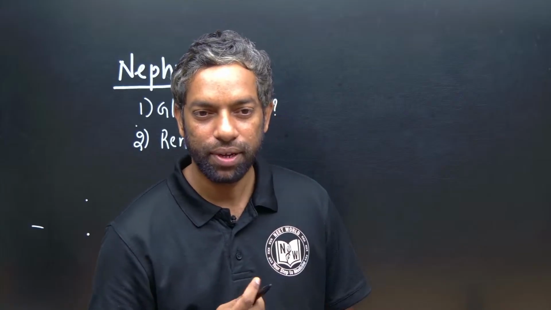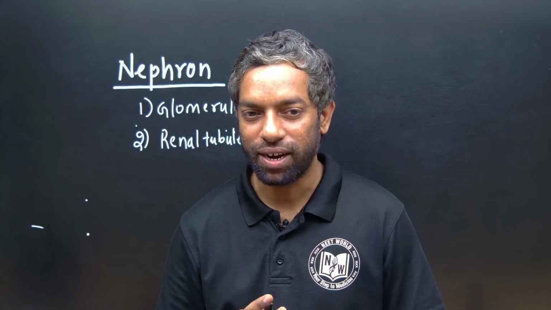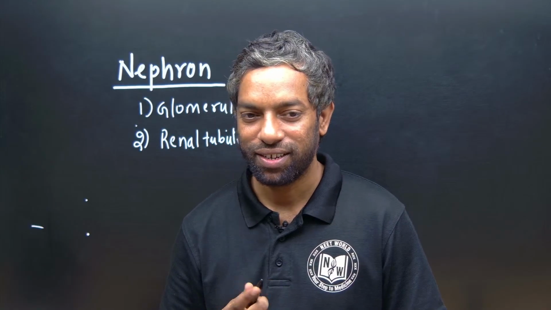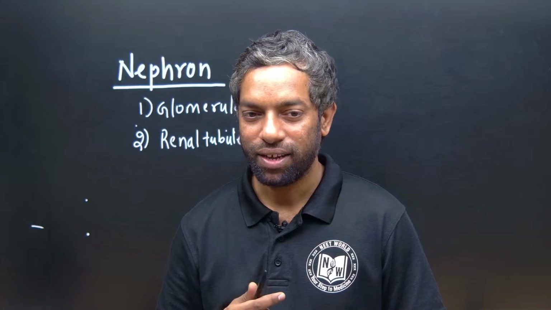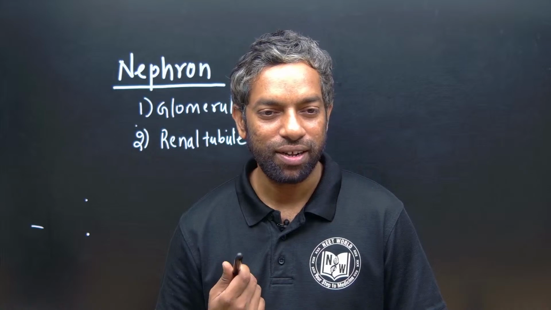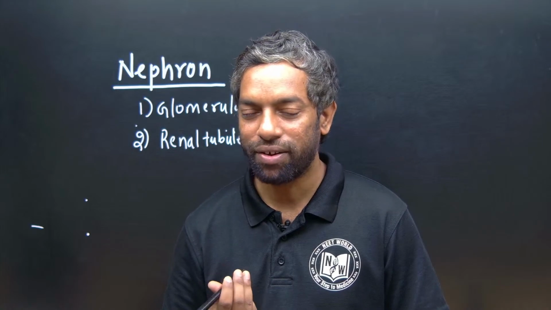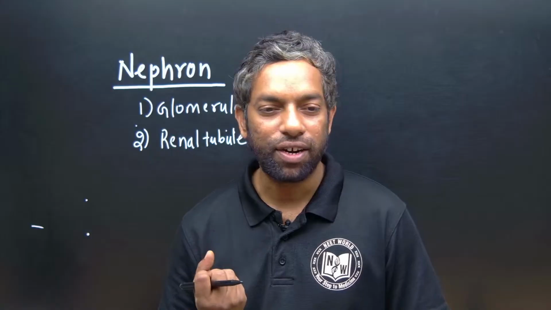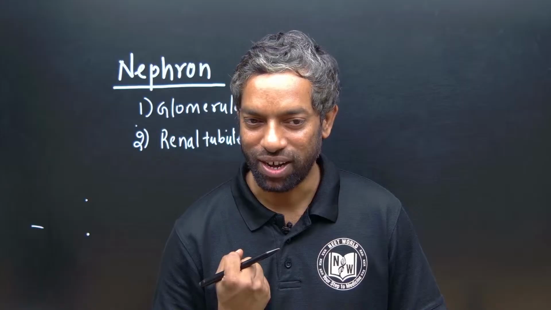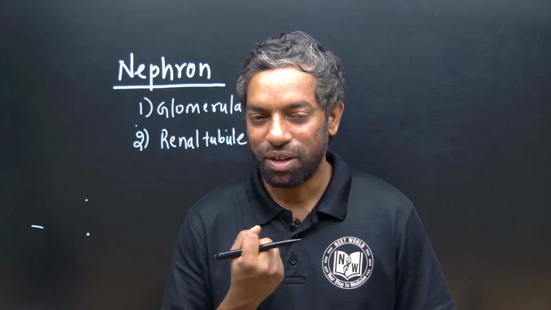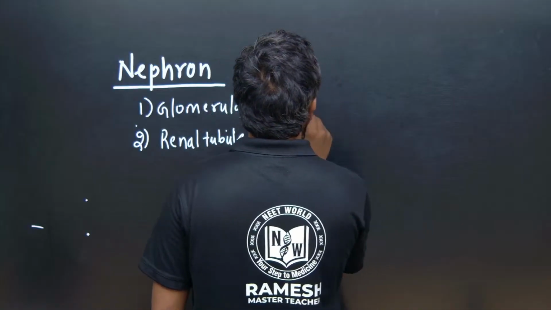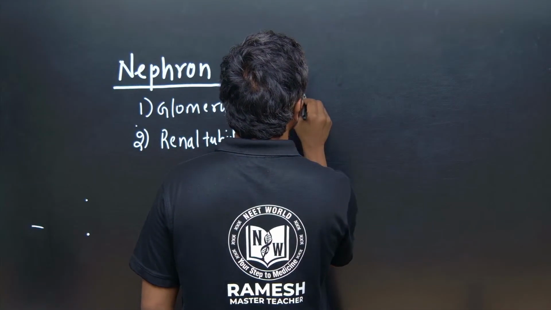It is about blood vessels, right? Afferent arteriole is nothing but a blood vessel. Likewise, it is converted into the capillary network. The capillary network is the glomerular. That is part of the renal artery, which comes from the heart.